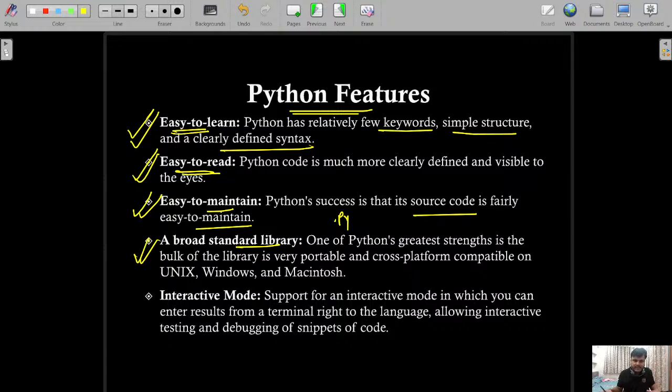Whatever task we want to perform, we can perform in a very small line of code. Even if you want to design a game, you can design it in maybe less than 100 lines of code here, because it has a rich built-in library and modules. And then interactive mode: support for an interactive mode in which you can enter the results from the terminal right into the language, right? So the runtime environment is interactive.